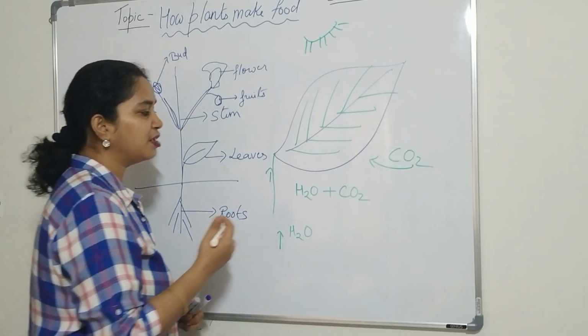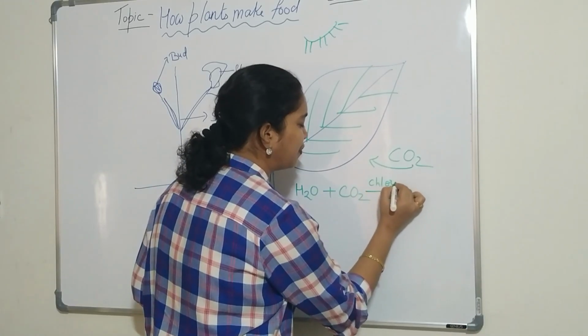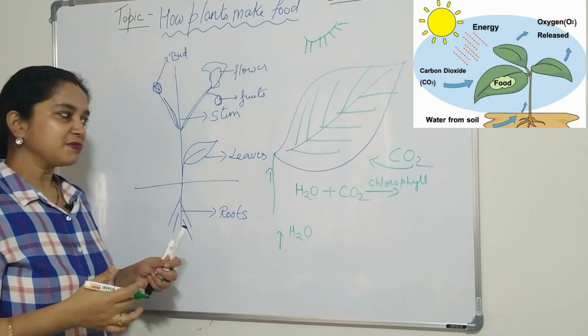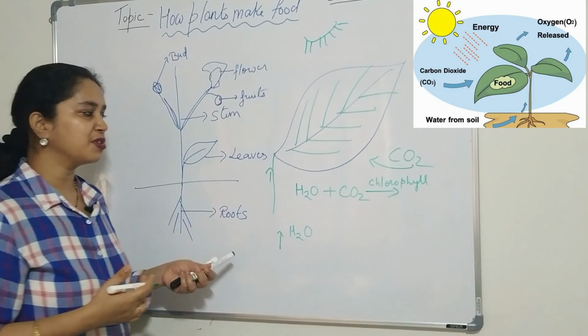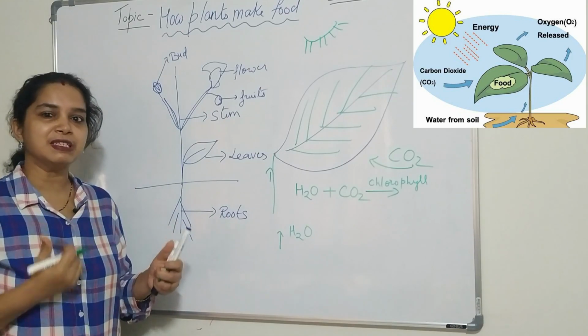And you might have thought why the leaves are green. Yes, it is green due to the presence of chlorophyll. What is present? Chlorophyll. It is a green pigment that helps to make the color green for the leaves. Chlorophyll is also present, and the chlorophyll, what does it do? It absorbs the sunlight.